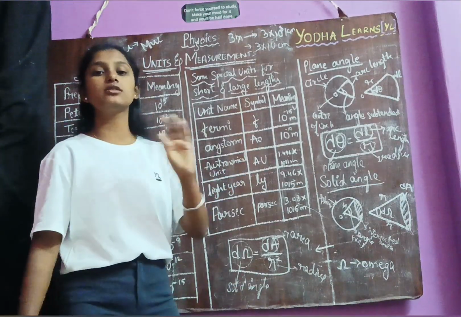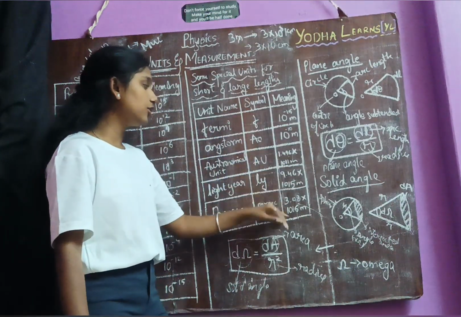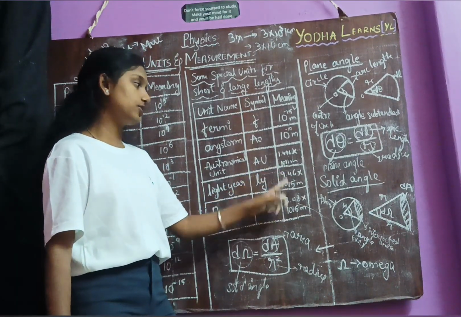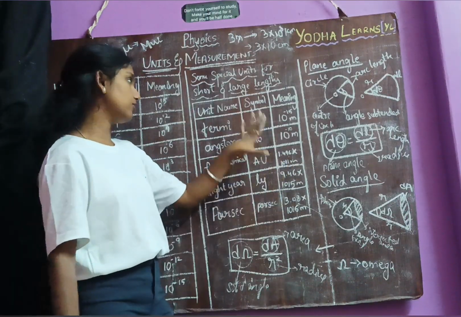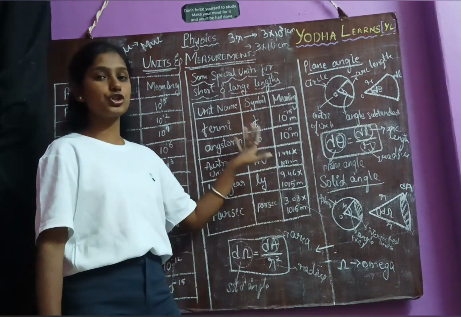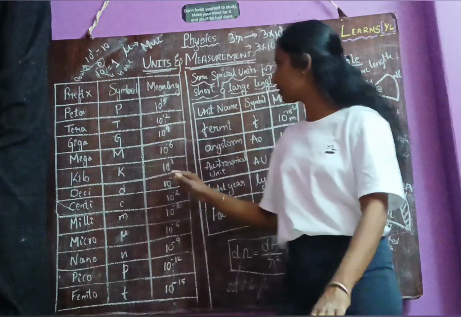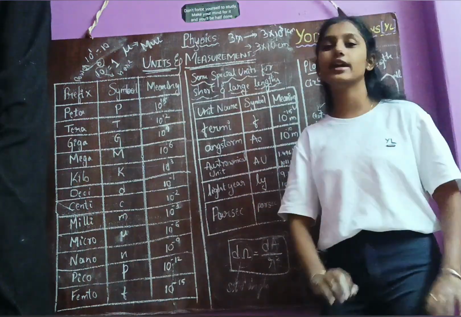You need to select the proper definition, and if they ask for the value, you need to recognize it and answer. So remember these three important values. These are the important prefixes and special units for short and large lengths, and here we complete them.